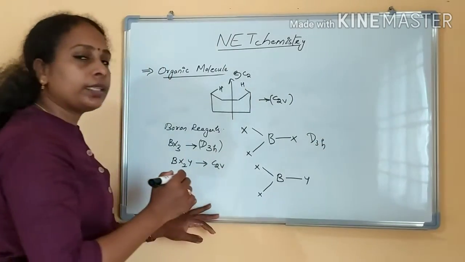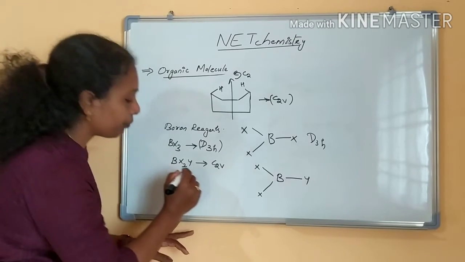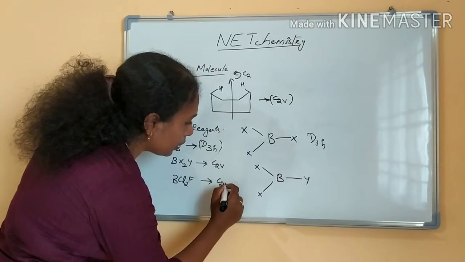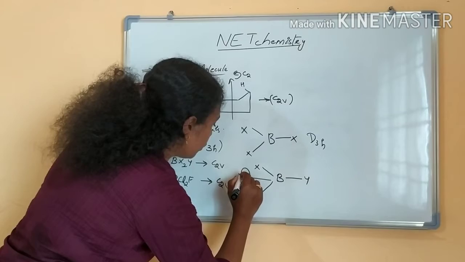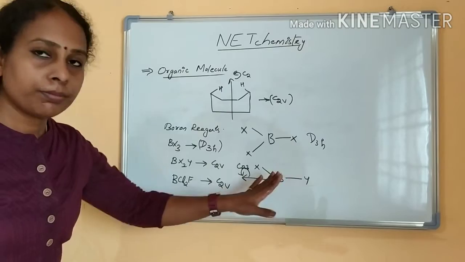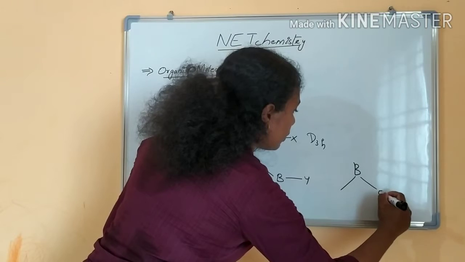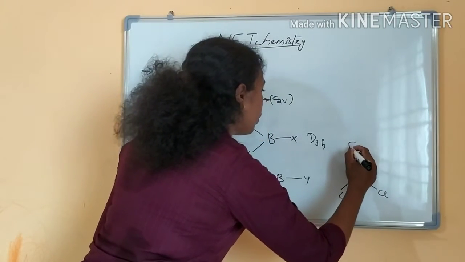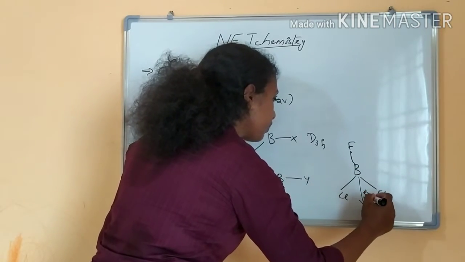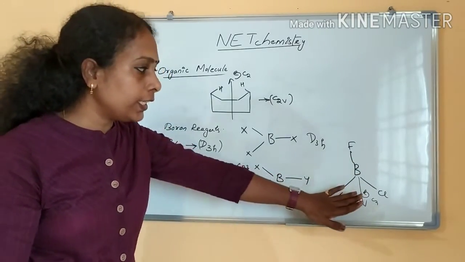If I am taking, for example, BCl2F, not BCl3, then it will belong to the point group C2V through this C2Z. C2Z is through the boron and the Y atom. For BCl2F, this is the C2 axis and the molecule will belong to the point group C2V, not D3H.